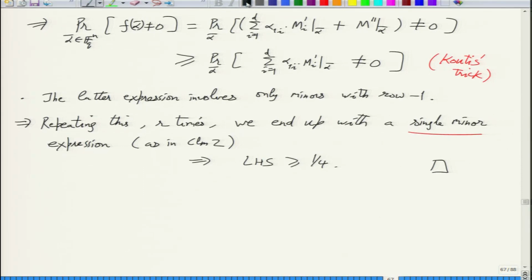And yeah, this can be a strict inequality in the case when the m_i primes vanish at alpha bar, right? So if they vanish, then because of that, the first probability will already become 1. So it's a strict inequality, but at least we get greater than or equal to in all cases. Right, so claim 1 is shown, which we have seen discussed before.